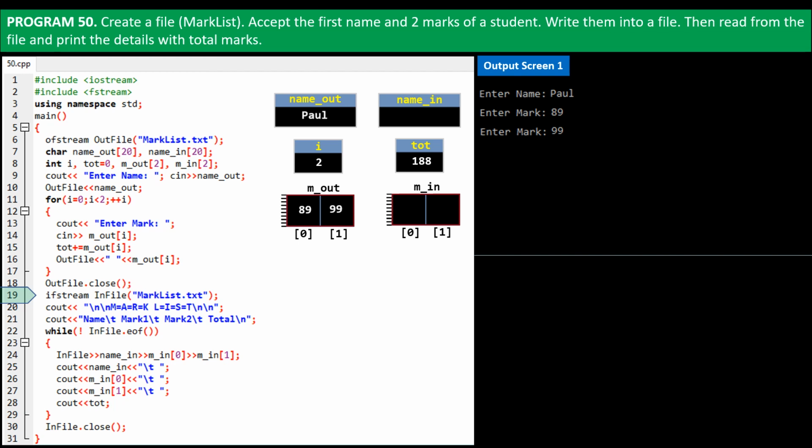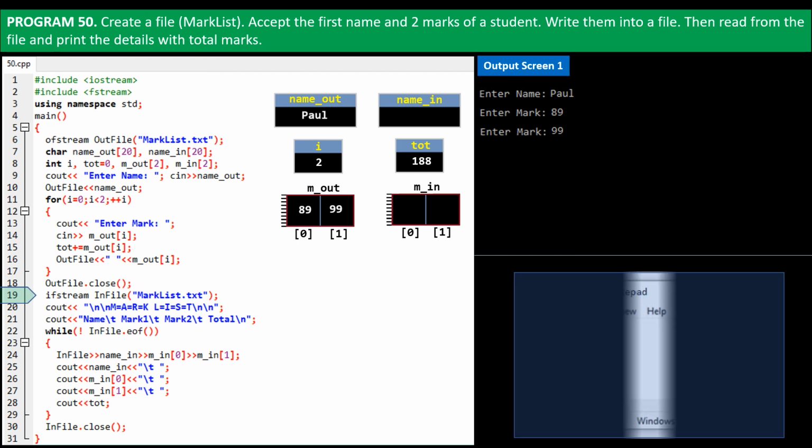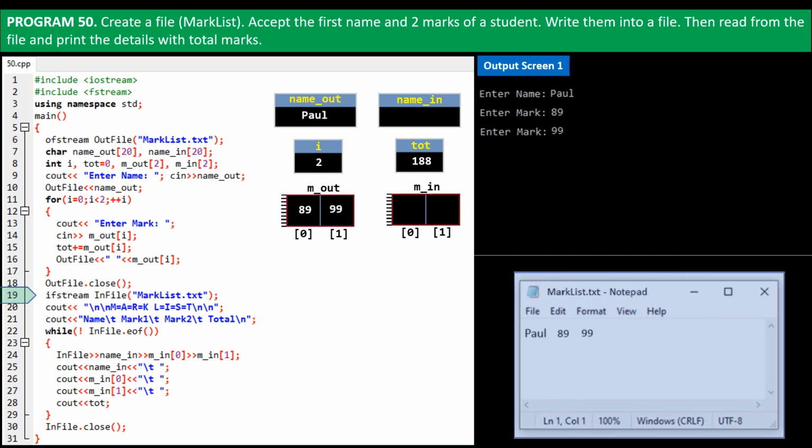You can use any name for the object. I have used inFile. So the file opens, this time in read mode. On line 20, we print the title marklist. On next line, we print the subheadings. Program control shifts to line 22 where it checks if it's end of file. No, it's not. So control enters the while loop.